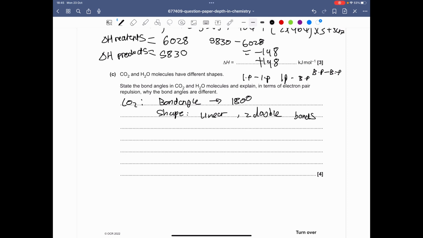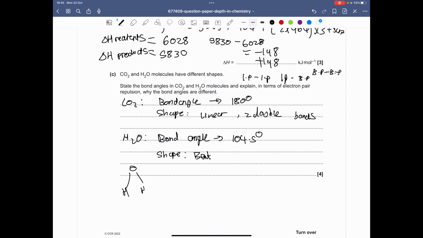Right, next is water. So water, we know, is going to have a bond angle of 104.5 degrees. The shape is going to be bent. You could say V shape also, but I think I'll just go with bent. And obviously water looks like this.